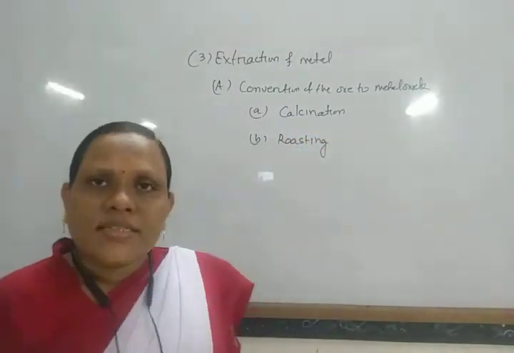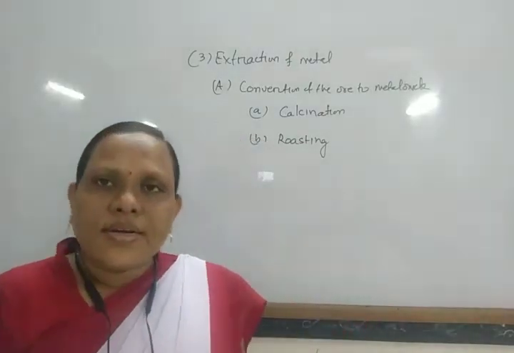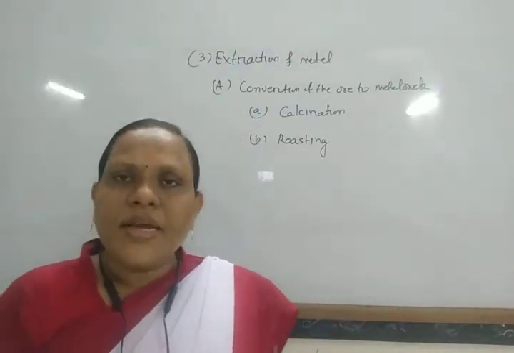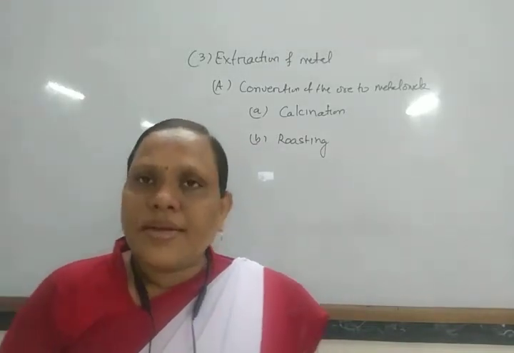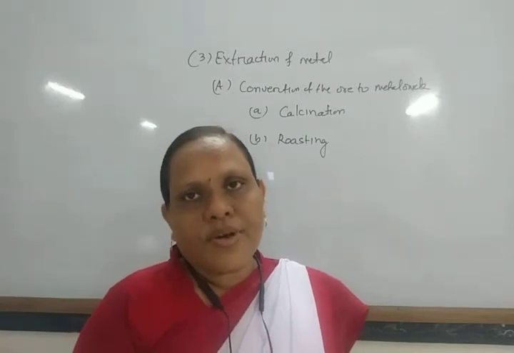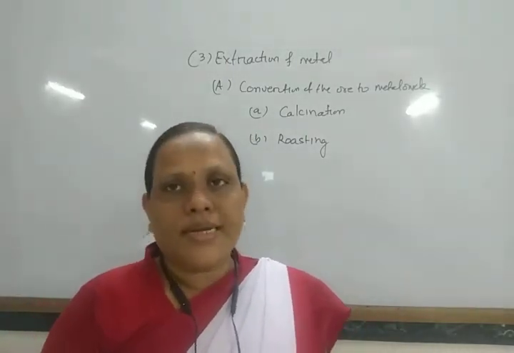Calcination is a process in which the concentrated ore is heated in a limited supply of air or without air in a refractory furnace, just below the melting point of the metal.